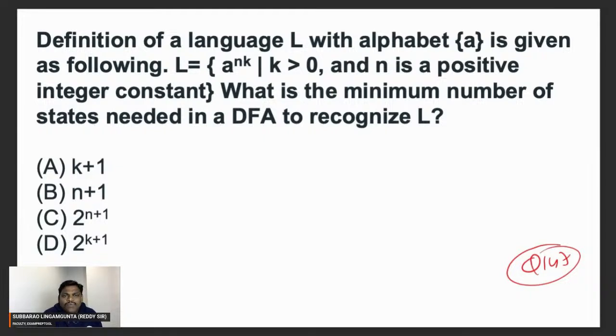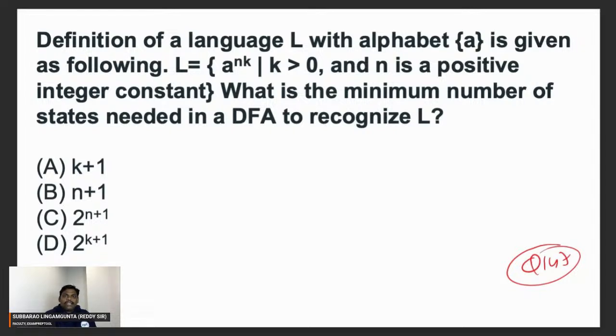I think everyone knows the answer for this problem. B is the answer. Abhishek, whatever you are saying is true, B is the correct answer for this. Let me know if there is any objection. The answer for this problem is the second option, B.